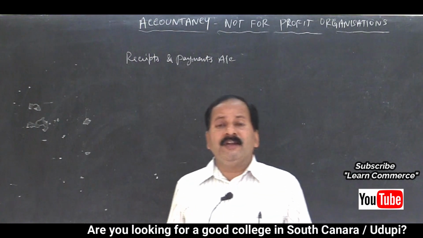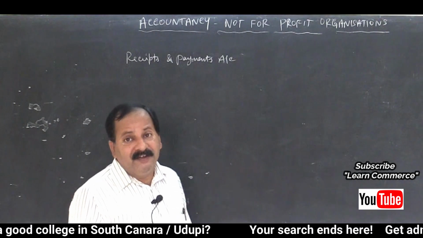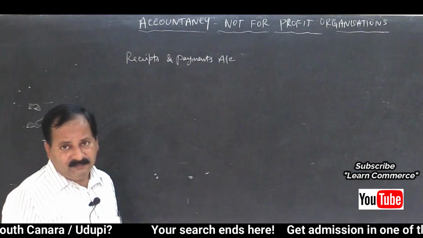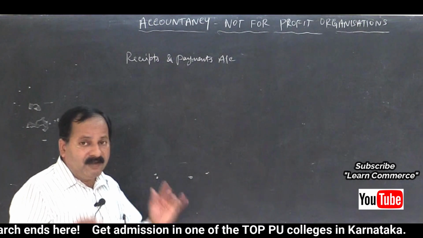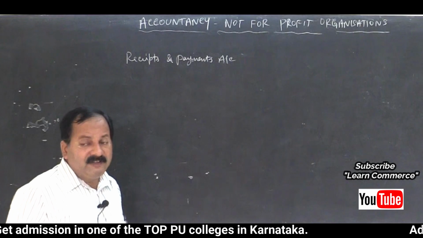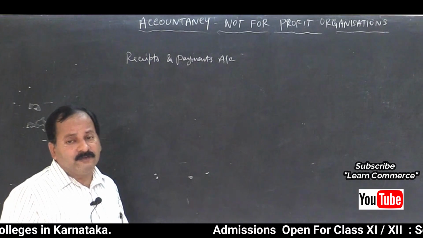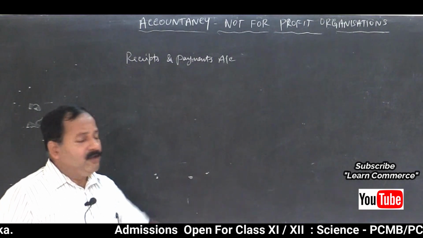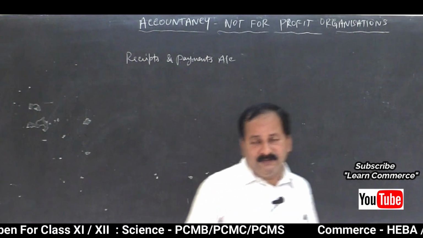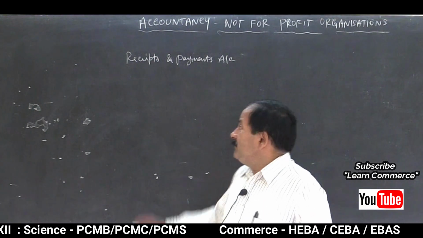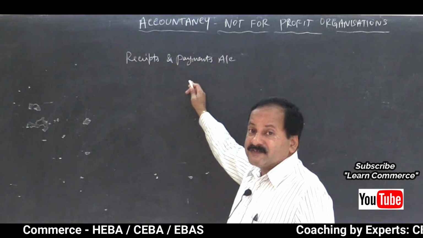Remember, we are not concerned about to which year it belongs, but we are concerned about whether it is received or not. That's all. If it is received, we will enter. If it is not received, we will not enter. If it is paid, we will enter. If it is not paid, we will not enter. Whether it belongs to current year, previous year or next year, we are not concerned about it. When we get cash, we will record. So that is the rule. So we write it on cash basis and not on accrual basis.